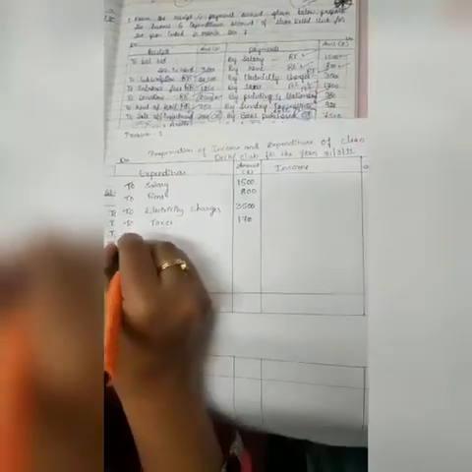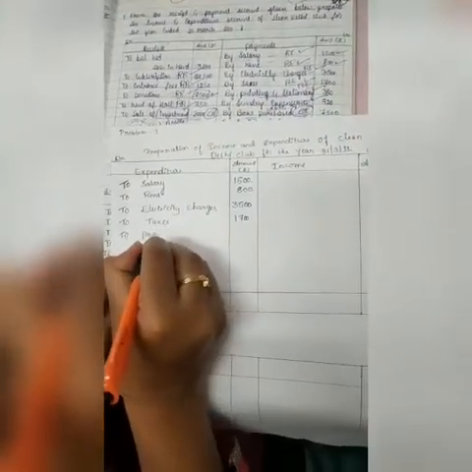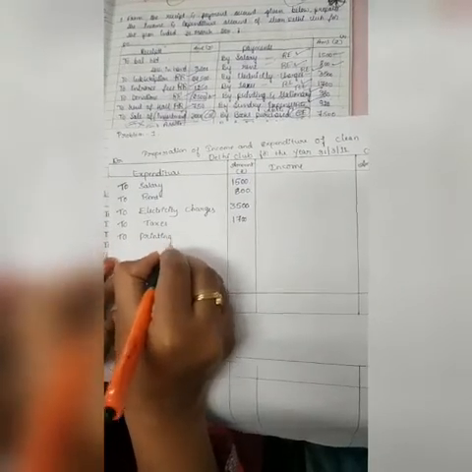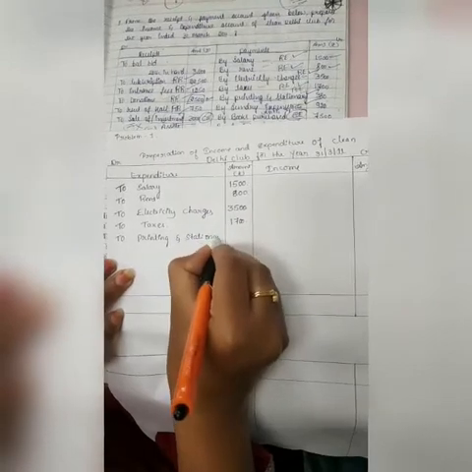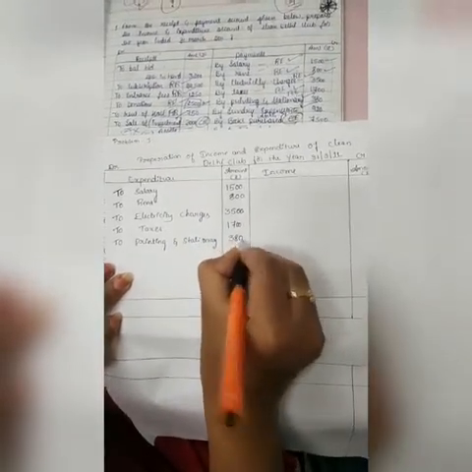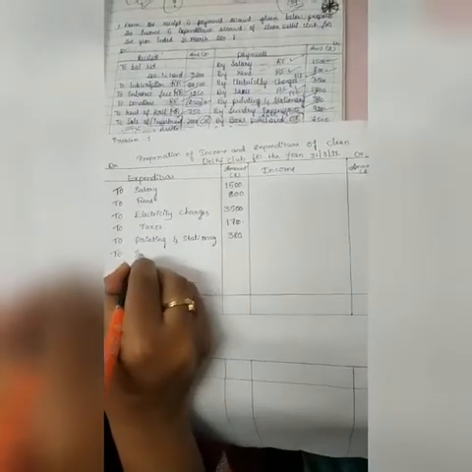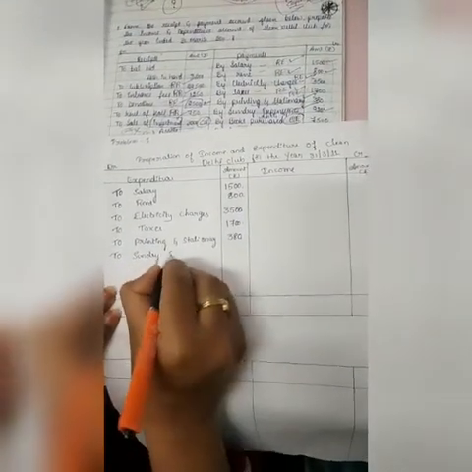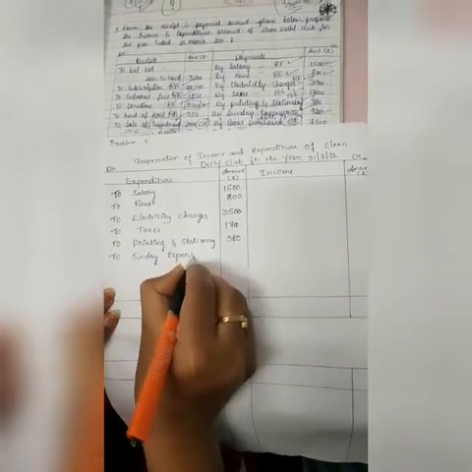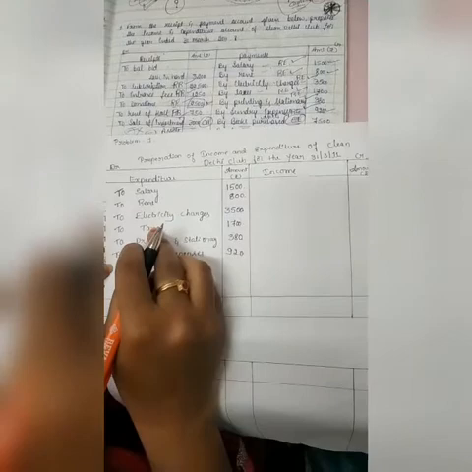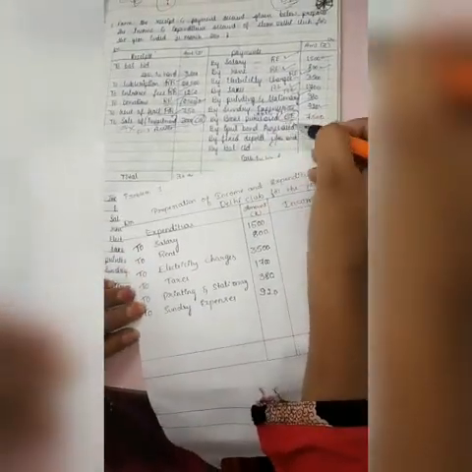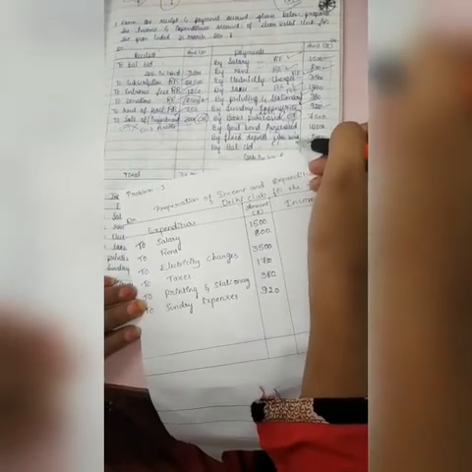Next, to printing and stationery rupees 380. Next one is sundry expenses, to sundry expenses rupees 920. These are the amounts of revenue expenditure, and the remaining, books purchase, government bond purchase, fixed deposits,